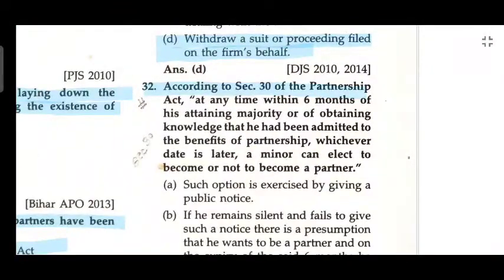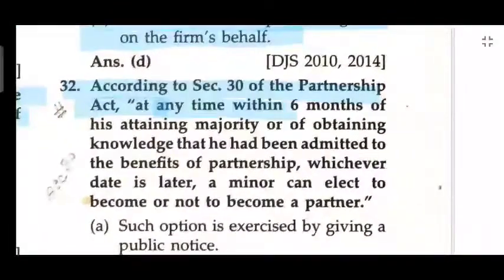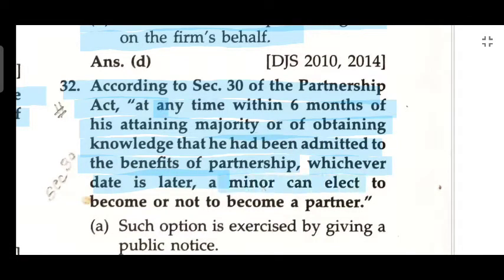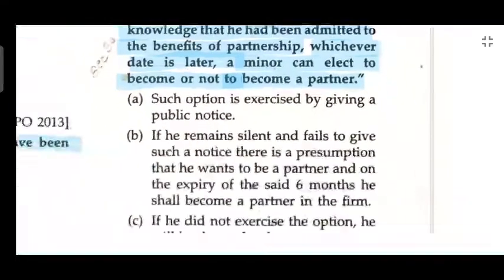According to Section 30 of the Partnership Act, at any time within 6 months of his attaining majority, or of obtaining knowledge that he has been admitted to the benefit of partnership, whichever date is later, the minor can elect to become or not to become a partner of the firm.